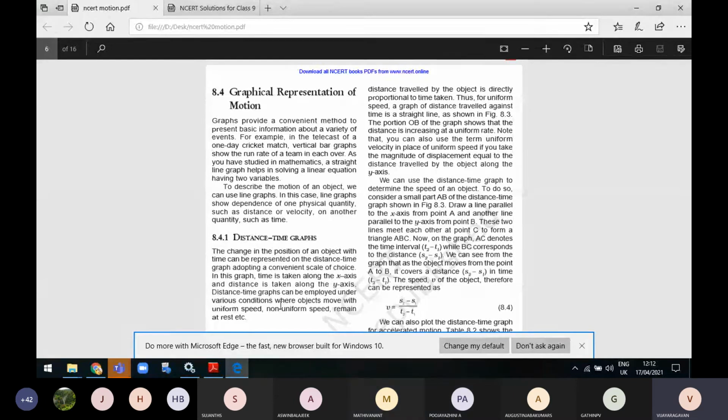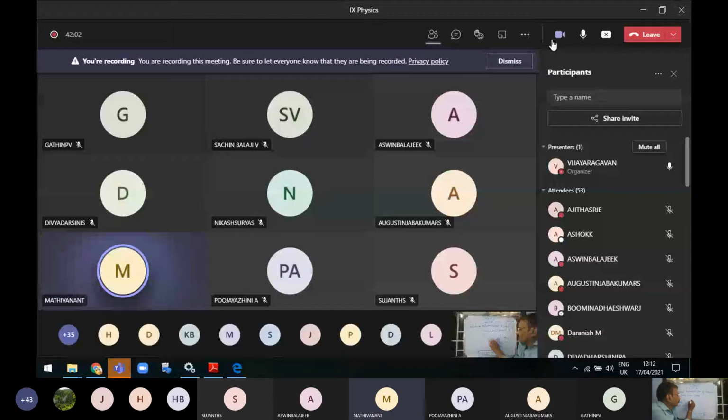Here, what is the formula for speed? Speed is equal to distance traveled by time taken. Once again, see the board also. Speed is equal to distance by time. Okay, so the speed is directly proportional to distance.